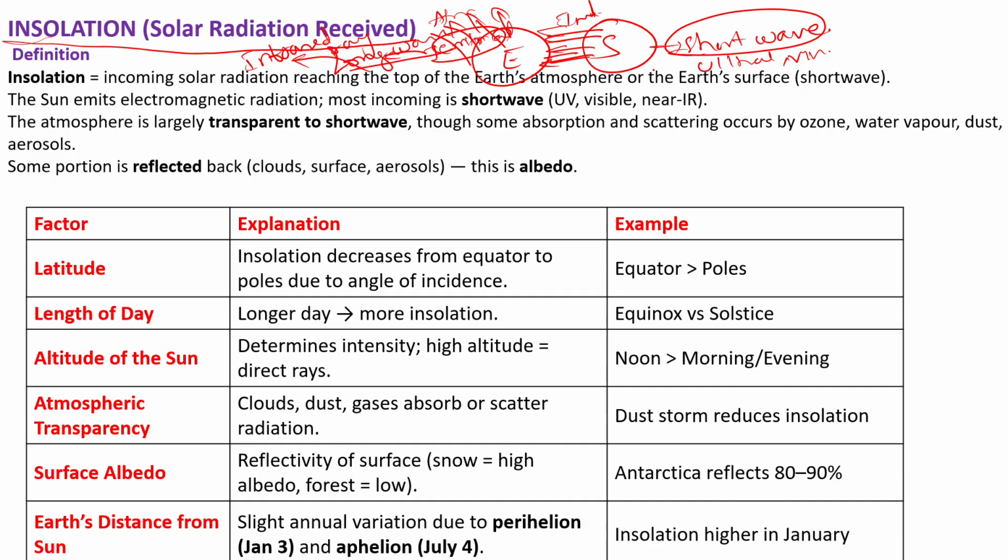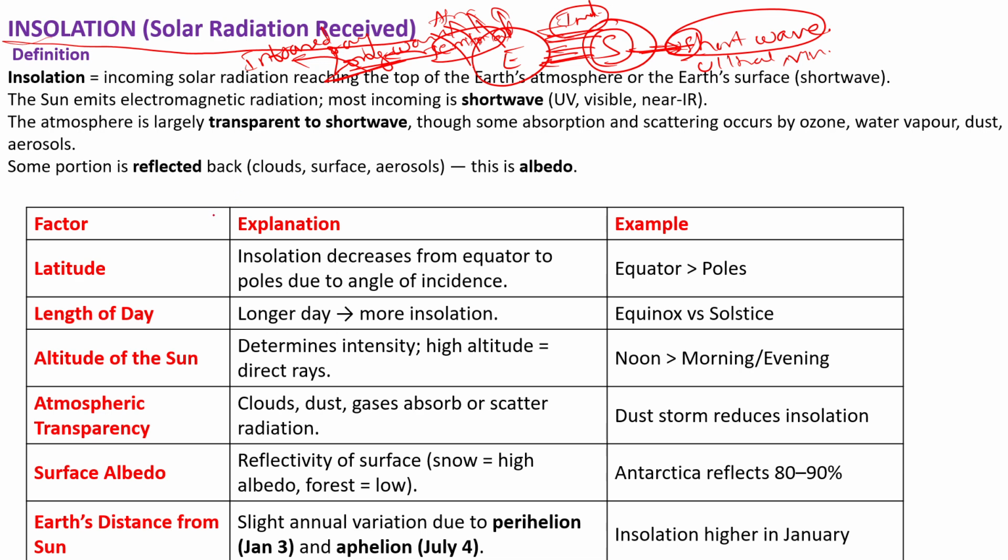Infrared rays. Try to remember this. The radiation received from the sun is insolation. Incoming solar radiation is called insolation, and it is also known as short wave radiation. Try to remember, here is S, here is S. So the sun's incoming solar radiation is the short wave radiation, and the earth's terrestrial radiation is the long wave radiation.